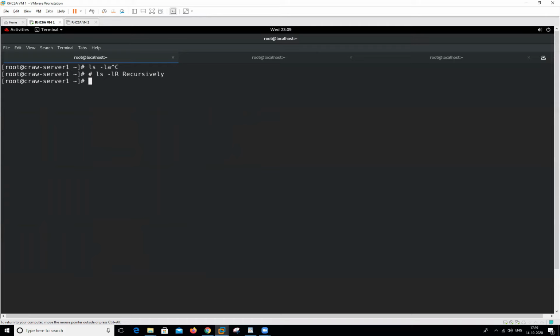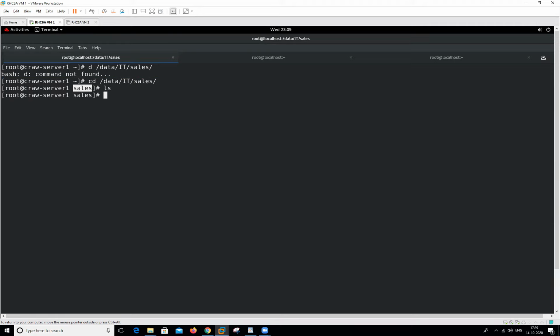What does recursive mean? I will show you. When we are in this particular location, in this we have a folder. So now I will move to this particular location,